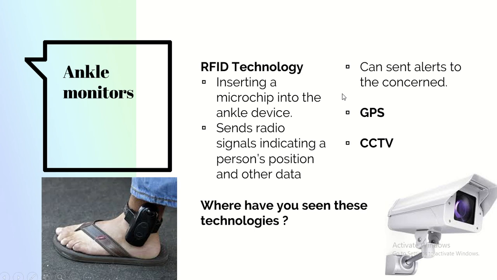Another way of tracking or monitoring a person is using GPS or CCTV. CCTVs are very popular in Qatar. You will find them in malls, streets, offices, even schools. It is used to monitor or track the employees concerned.